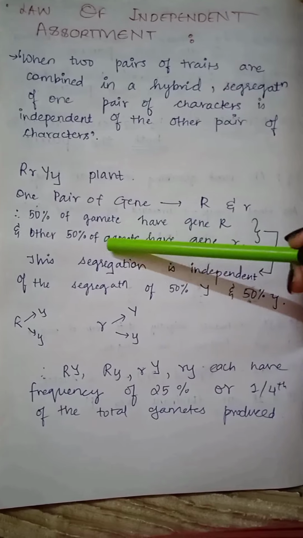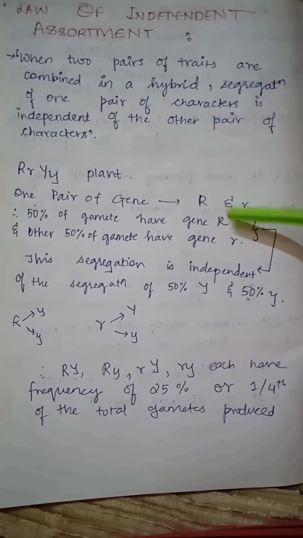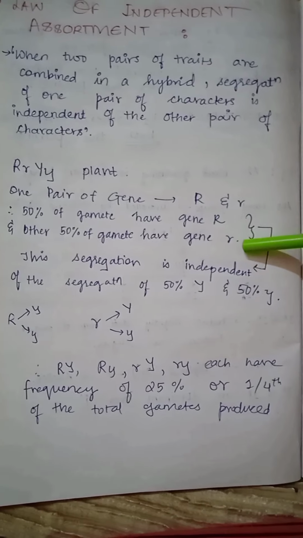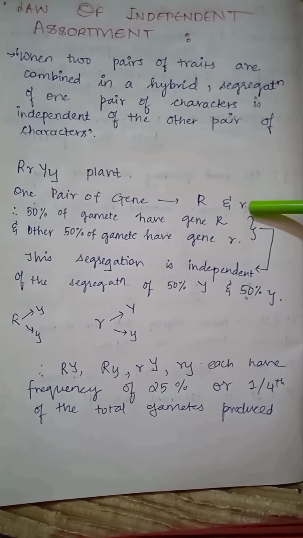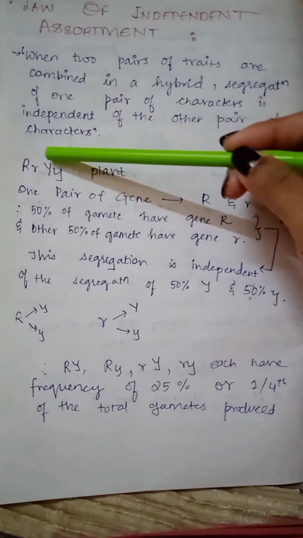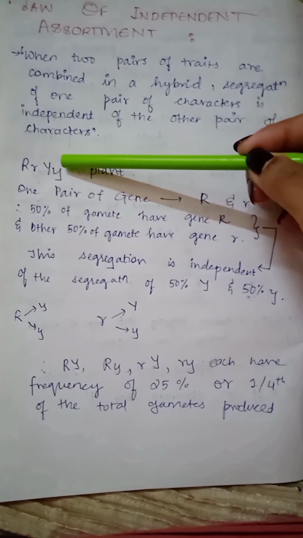So 50% of the gametes have gene capital R, and the other 50% of the gametes will have the gene small r, and this segregation is independent of the segregation of 50% capital Y and 50% small y.